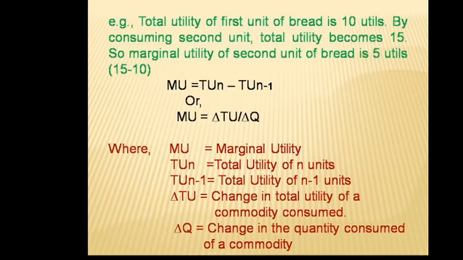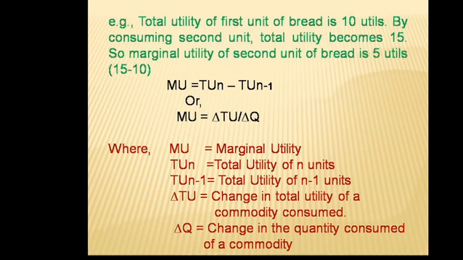Let us have an example. The total utility of the first unit of bread is 10 utils. So when we consume the first unit of bread, our satisfaction is equal to 10 utils. By consuming the second unit, total utility becomes 15.